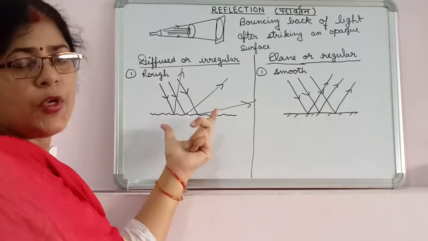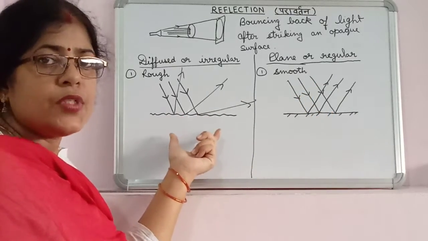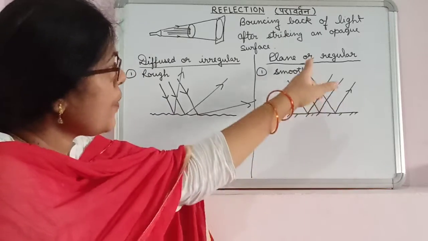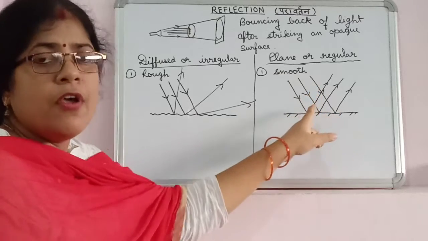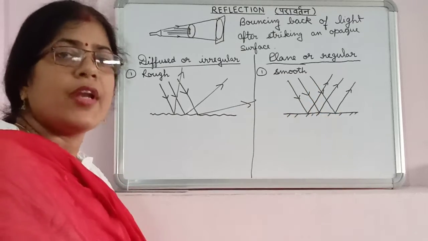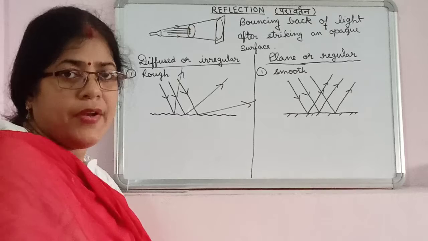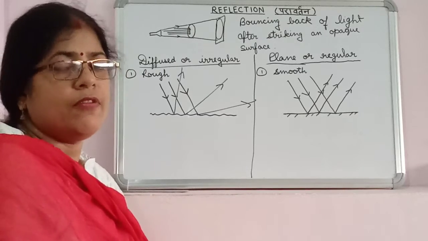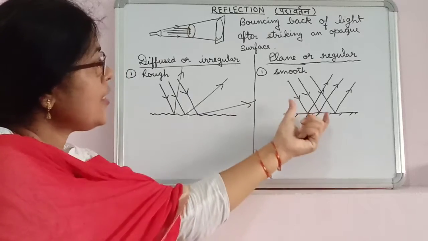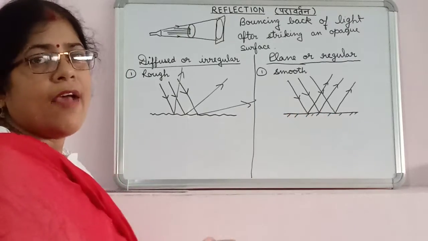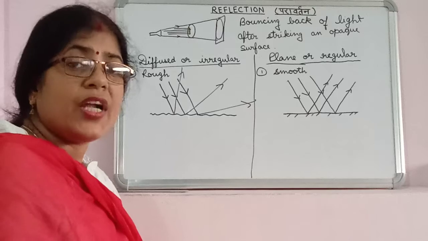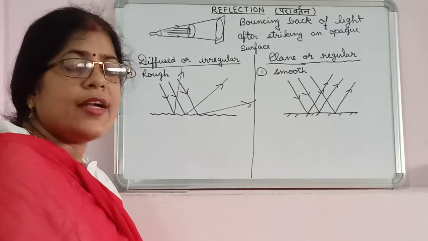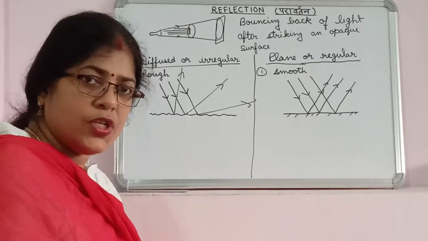Because of diffuse reflection we are able to see the substances all around us, and because of plane reflection we are able to see our image in a plane mirror or any other type of mirror. If we can see any surface having a glare effect from a particular direction, then we can easily guess it is a type of plane reflection.